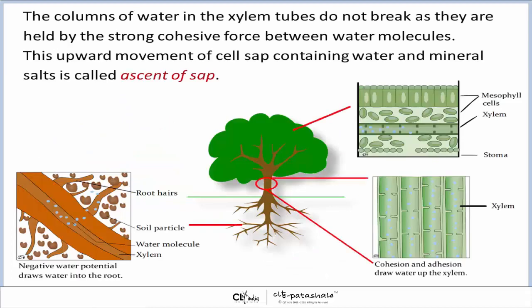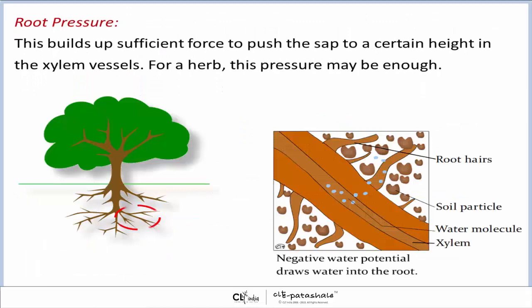The columns of water in the xylem tubes do not break as they are held by the strong cohesive force between water molecules. This upward movement of cell sap containing water and mineral salts is called ascent of sap. Root pressure builds up sufficient force to push the sap to a certain height in the xylem vessels. For a herb, this pressure may be enough.